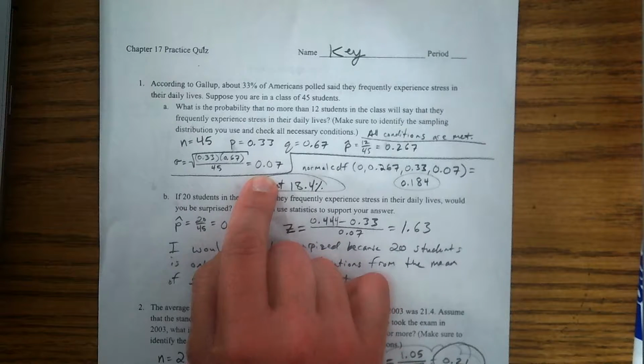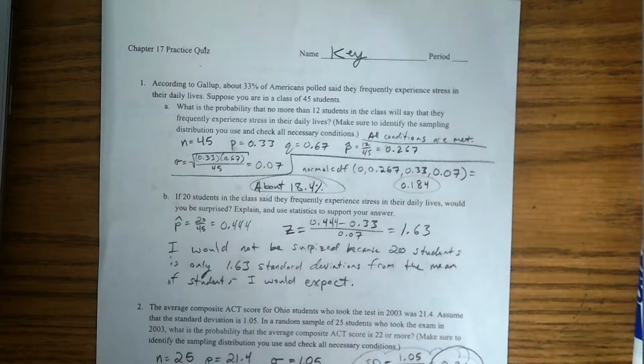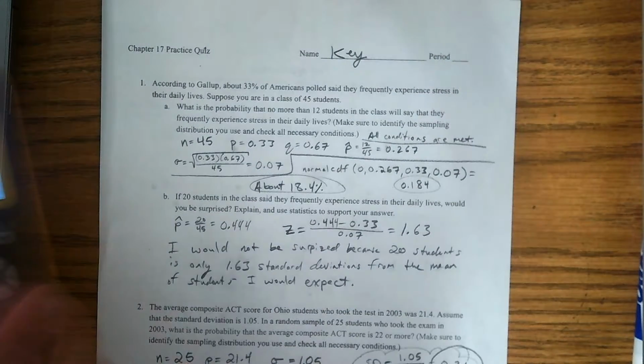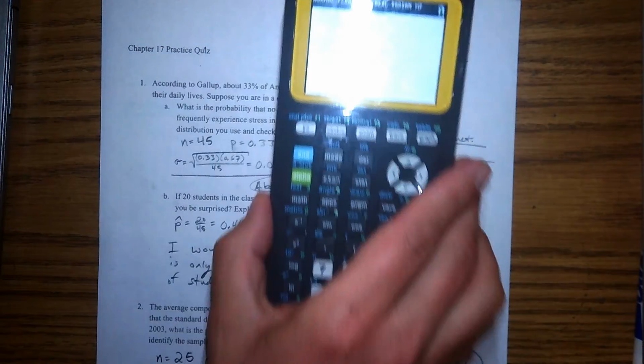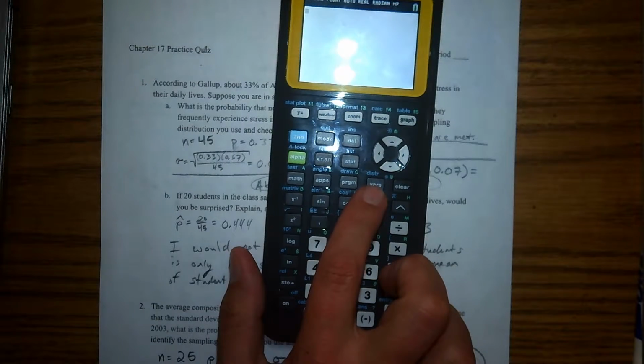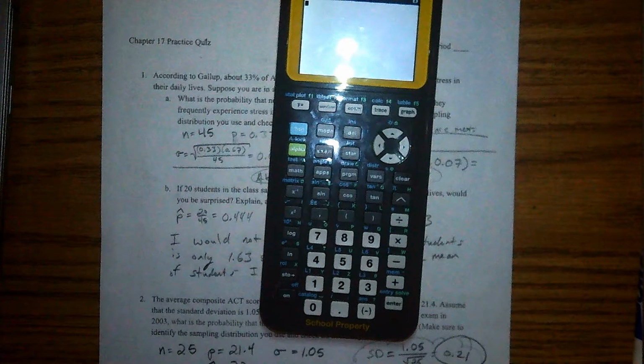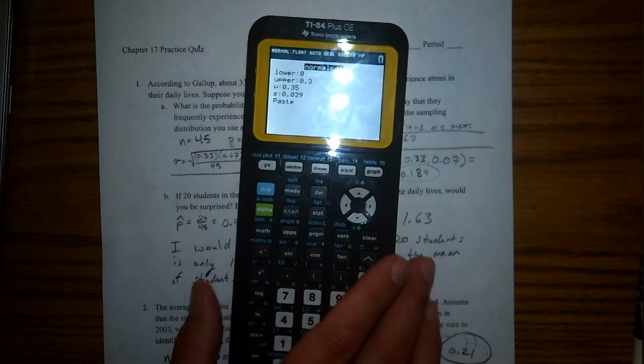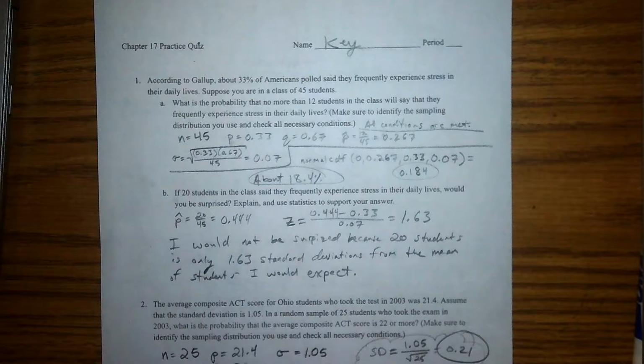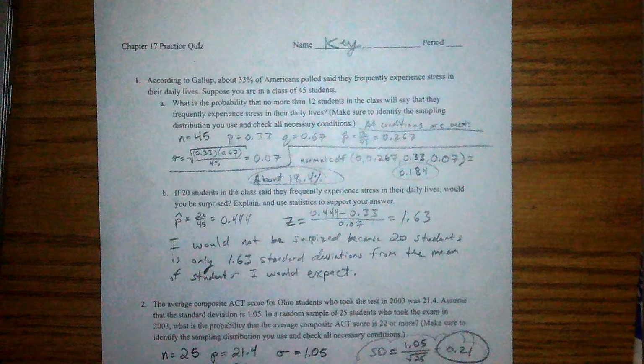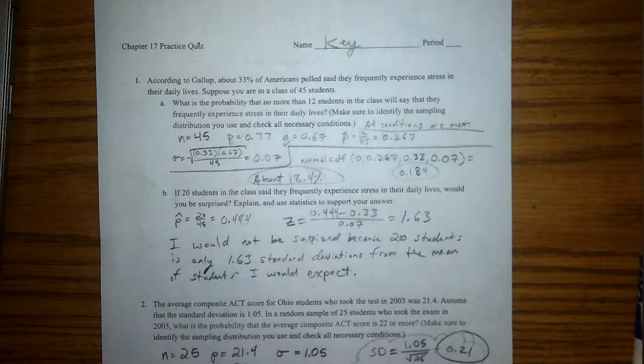So I went ahead and plugged it into the calculator, the normal CDF. That's here above variables, from the distribution menu. Okay, so I'm going to go there. This is a normal distribution problem. So normal. The lower is 0, because this is less than our 26.7%.